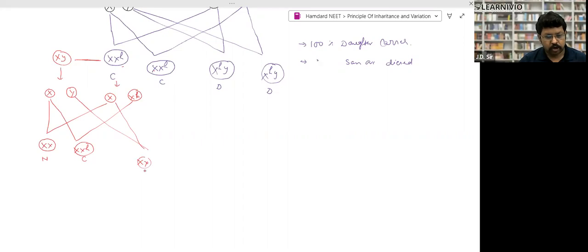XY, normal. Y, normal son. What about this one? X and Y, XH and Y. Diseased. This is very good. So now my question, what is the percentage of daughters which are affected? That kind of question you will get.